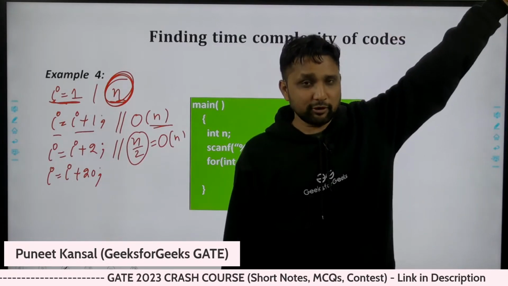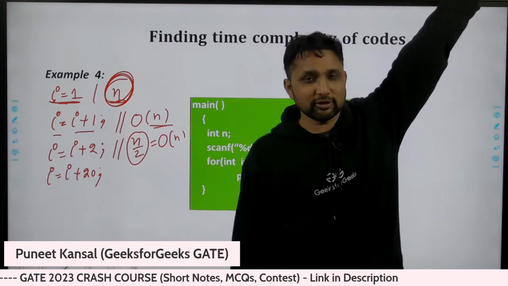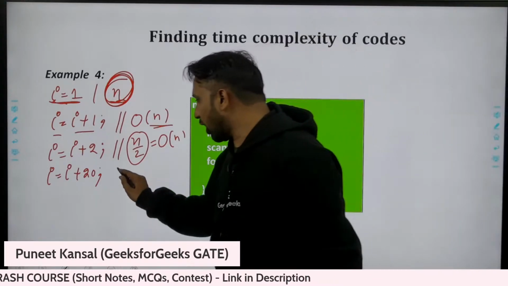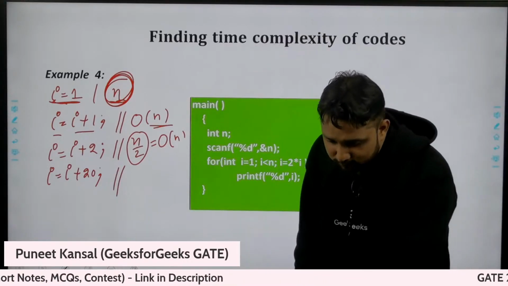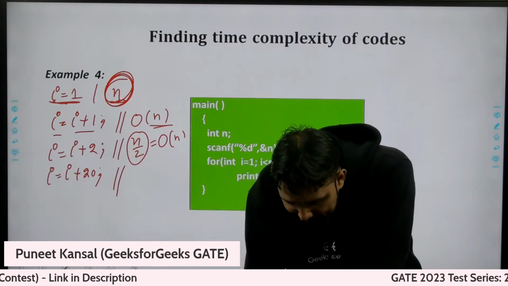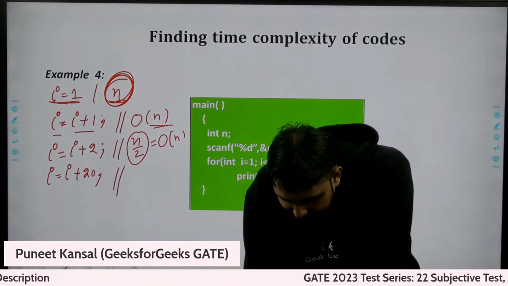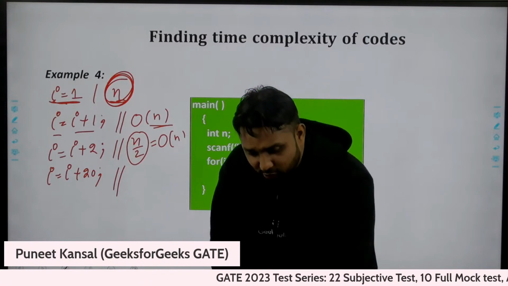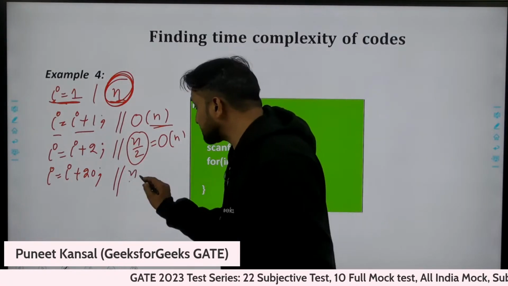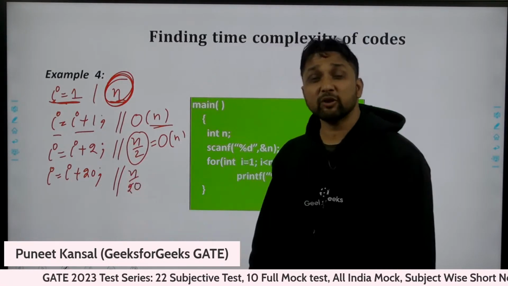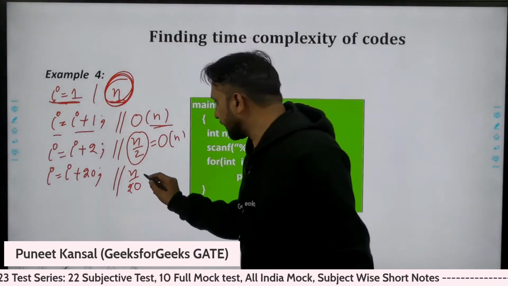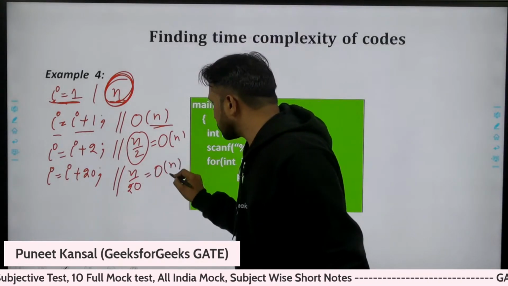I'm moving like a Superman. So I will reach the top in n by 20 steps. Again, the time complexity is n, the 20 is a constant here.